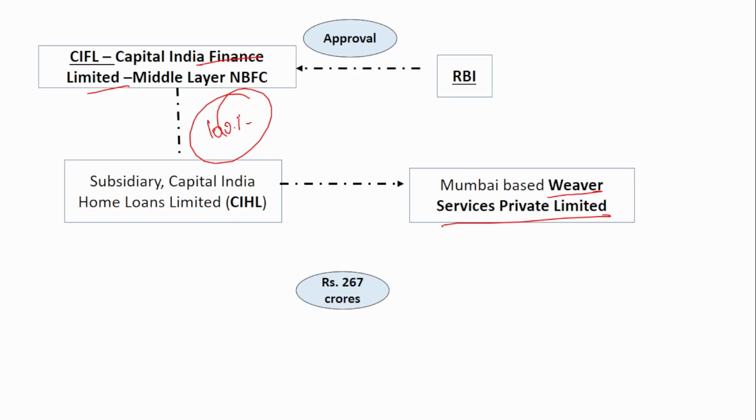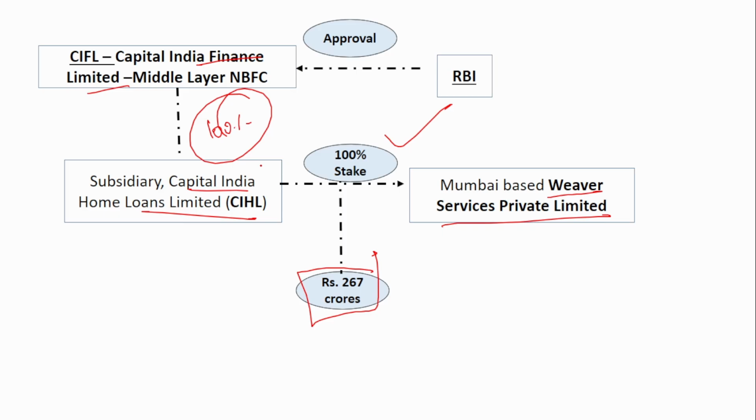The entire 100% stake of Capital India Home Loans Limited, the subsidiary of CIFL, has been transferred to Weaver Services Private Limited. The transaction value of this 100% stake is 267 crores, so CIFL will get 267 crores, and Weaver Services Private Limited will be the new owner of Capital India Home Loans Limited.